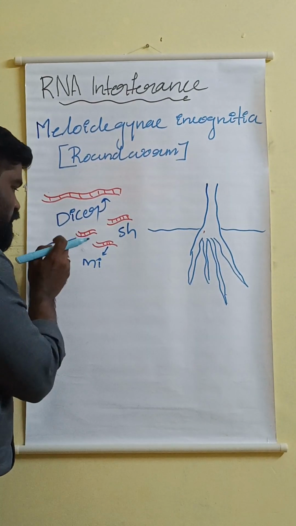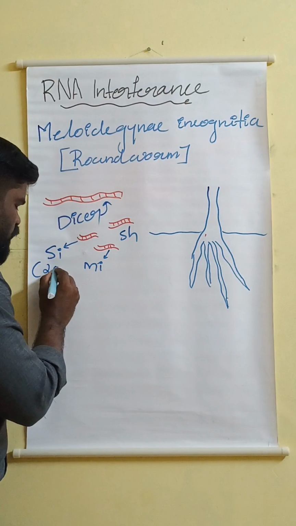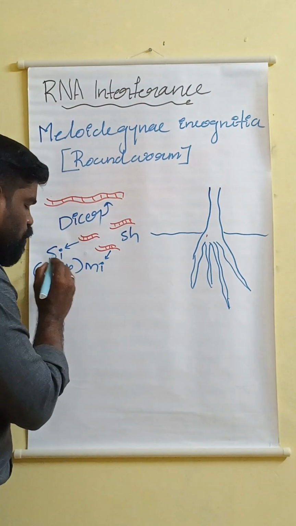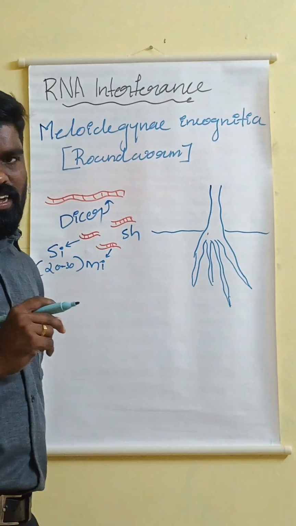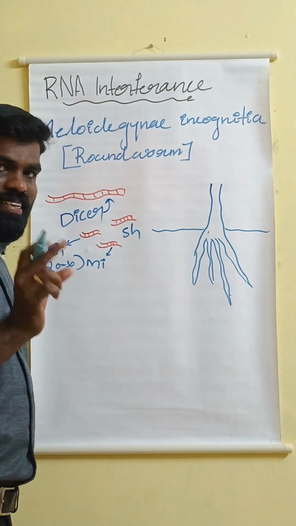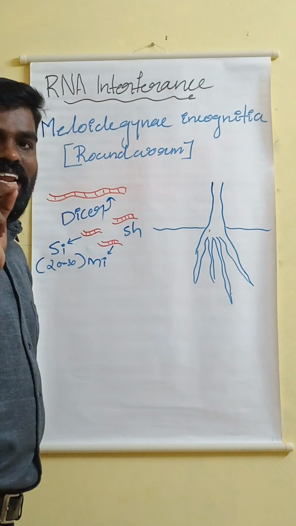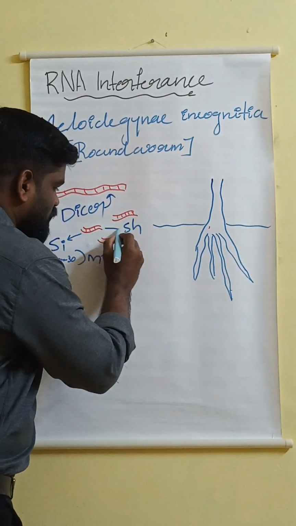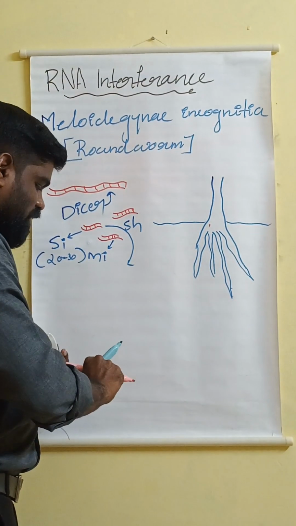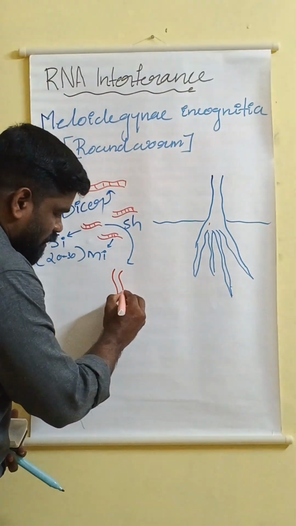The siRNA has around 20 to 30 nucleotides. siRNA is called a small interfering RNA. So just consider this as the siRNA.